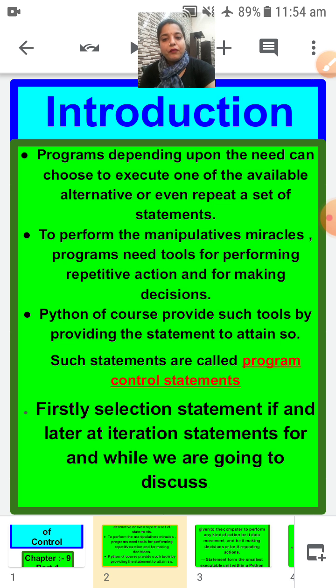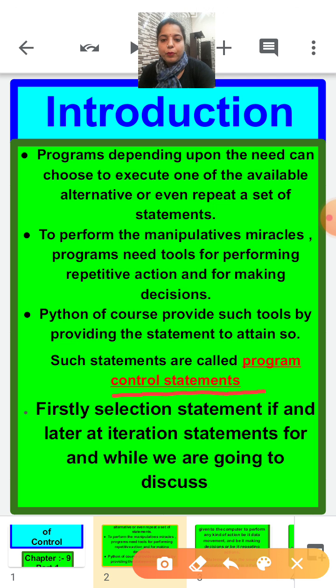Python of course provides such tools by providing statements to attain so. Such statements are called program control statements, like when we are repeating a number of steps again and again according to our requirement.